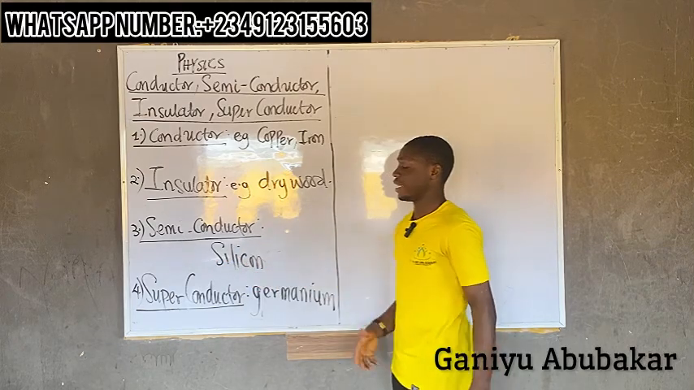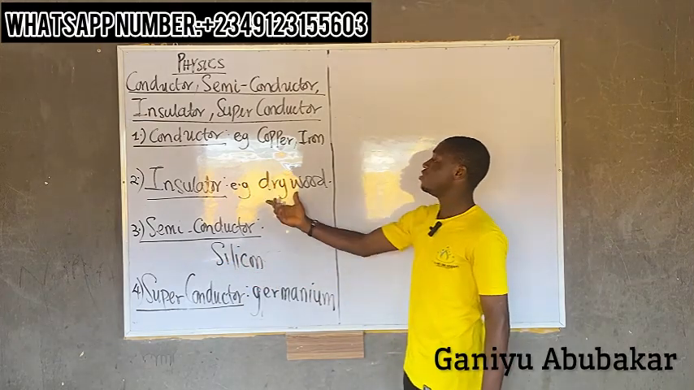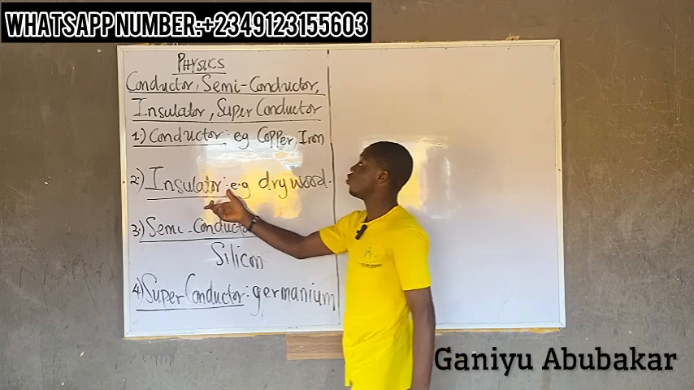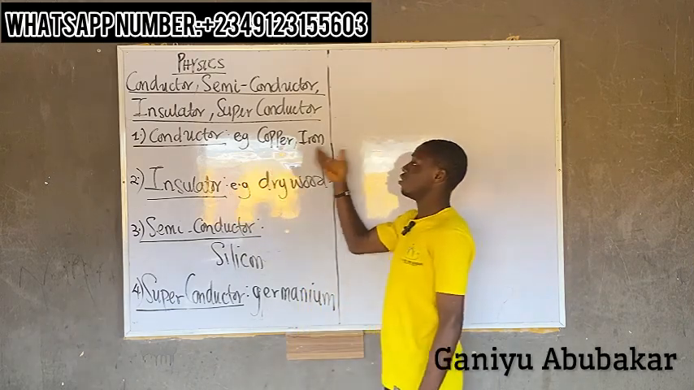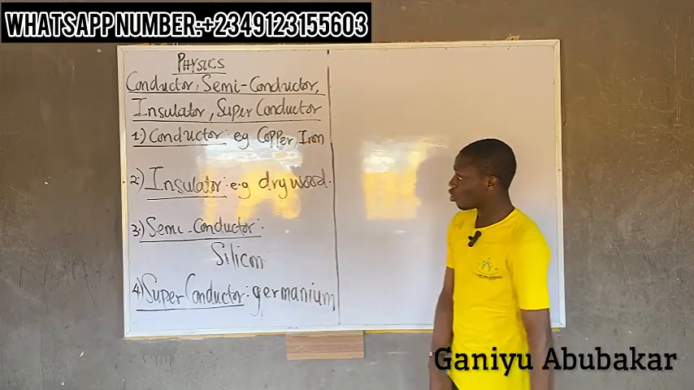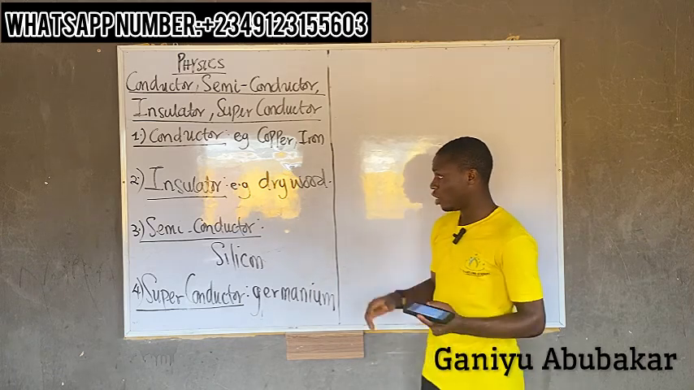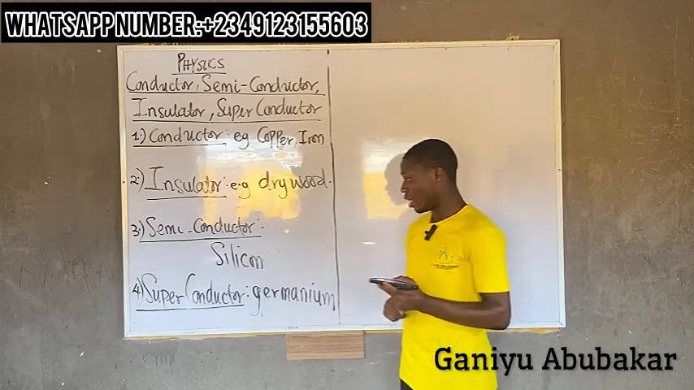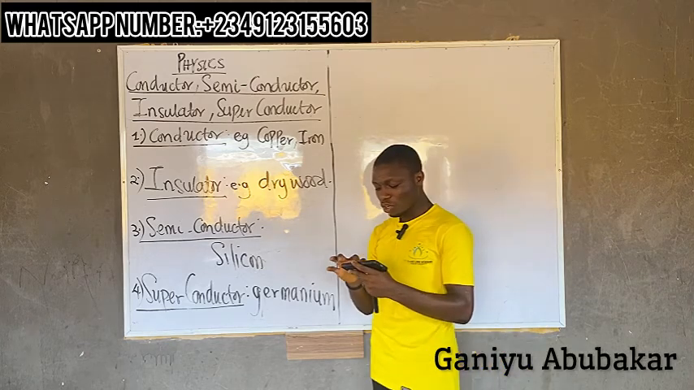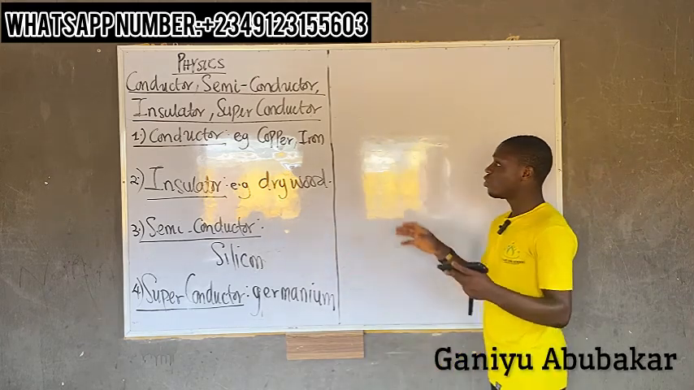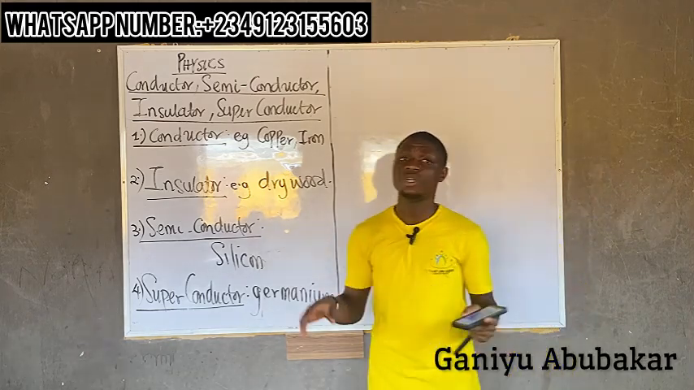Silicon is an example of a semiconductor. Dry wood is an example of what? Insulator. Copper, iron are examples of conductors. These are the concepts behind conductor, insulator, semiconductor, and superconductor. Let's look at one last concept.